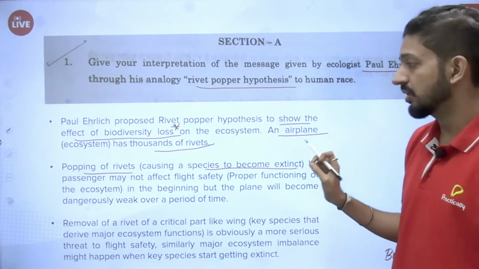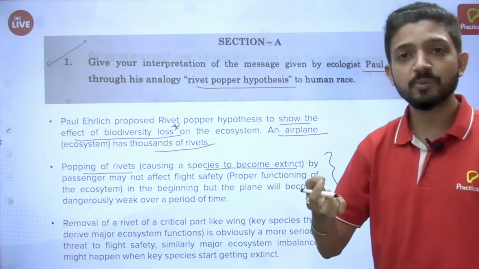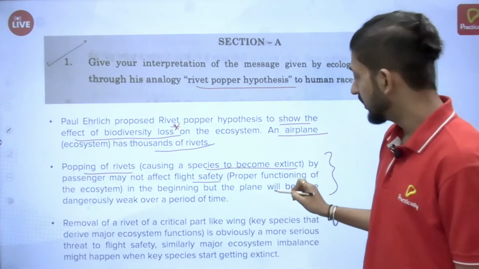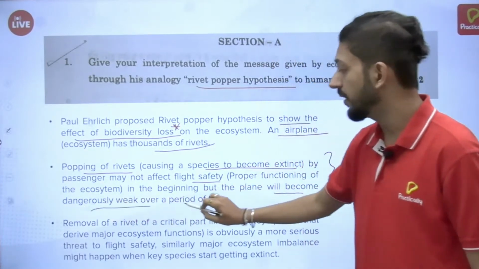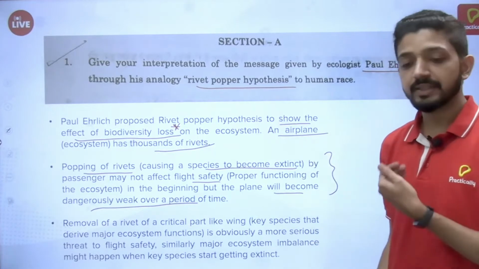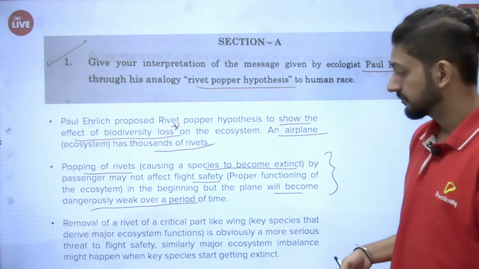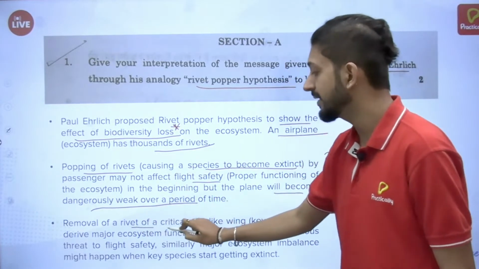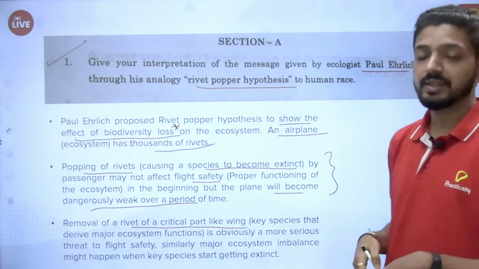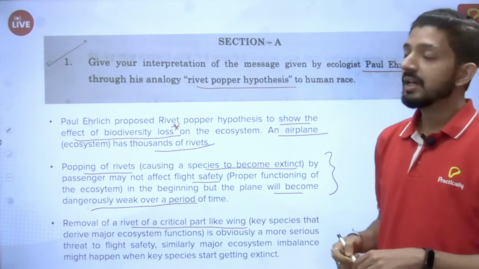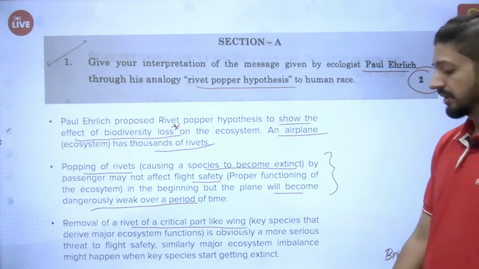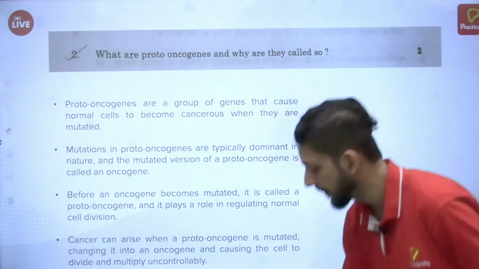So this is what this entire part will explain, the rivet popper hypothesis, what it is, that we need to tell in short. If some rivets pop up, it might not affect the flight safety, but it will become dangerously weak over a period of time. If more species get extinct, if more rivets get popped up, it can become more dangerous. And removal of a rivet from a critical part like the wing can affect the ecosystem. These things we have to explain in this answer, and you will get complete 2 marks for it. Okay, moving on to the next question.